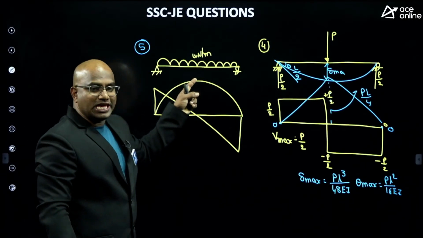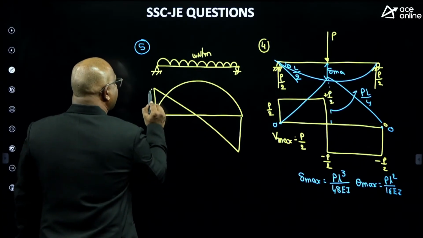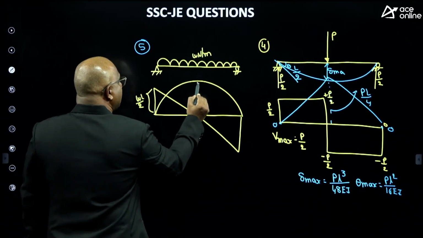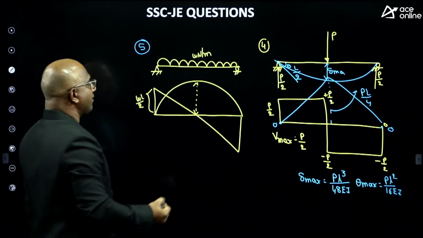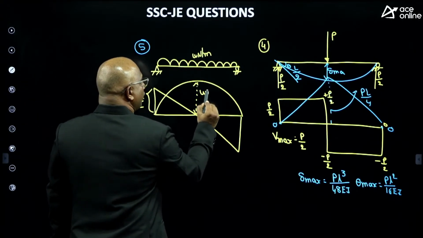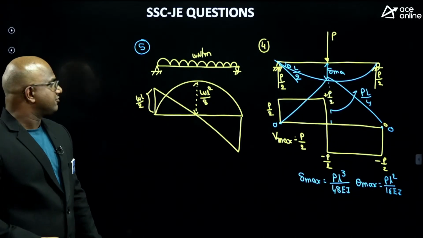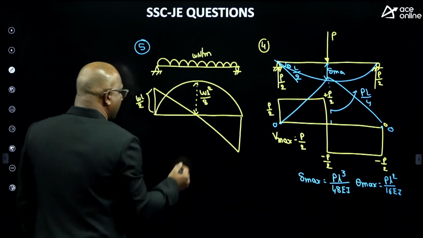UDL has a quadratic nature, so you get a parabolic curve. Here the maximum shear force equals WL by 2. Anyone help me, what is this value? I'm going to get WL square by 8. Please try this one, guys. WL square by 8 is the maximum bending moment at the center.